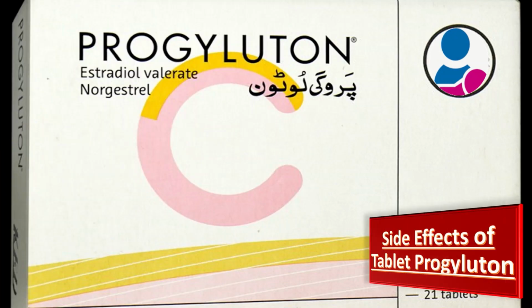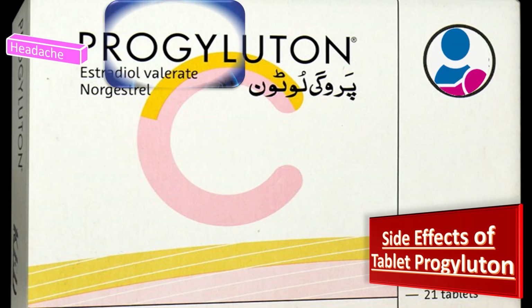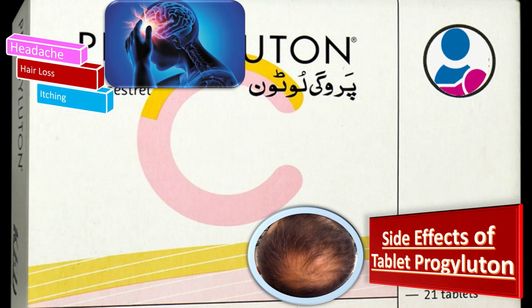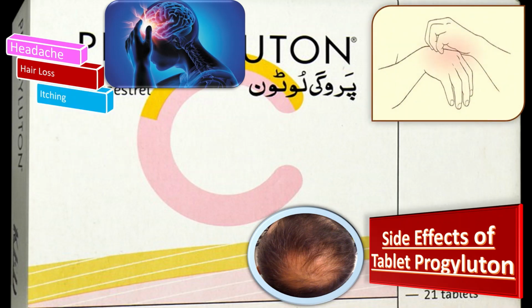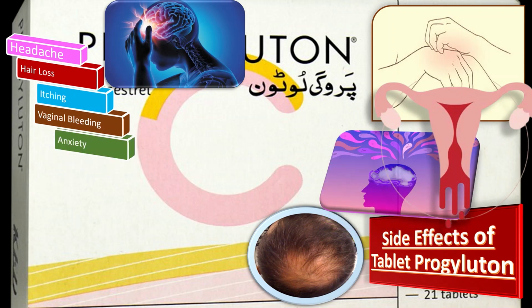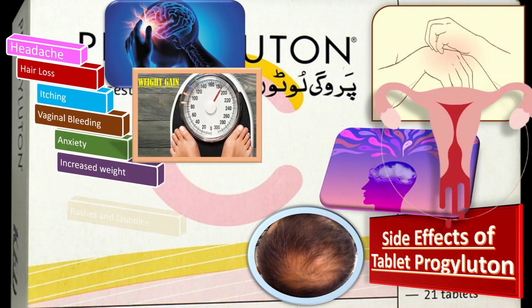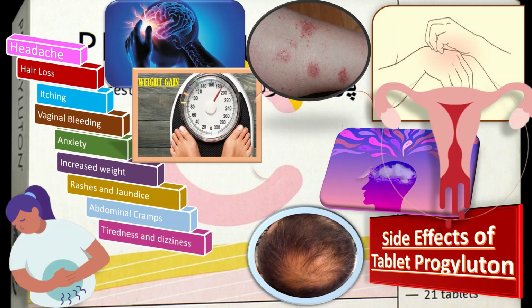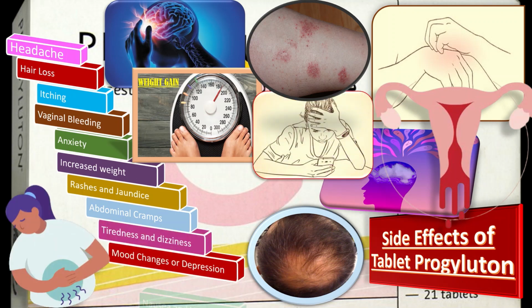And last one, the side effects of tablet Progyluton. The potential negative effects of each component that makes up the Progyluton tablet are listed as below. First of all, headache. Patient may complain of hair loss. Thirdly, the problem of itching may be there. And patient may complain of vaginal bleeding, spotting, or vaginal infections like vaginitis. Patient may also complain of anxiety, increased weight, rashes, yellowing of the eyes or skin, abdominal cramps, tiredness or dizziness, mood changes or depression, nausea and vomiting.